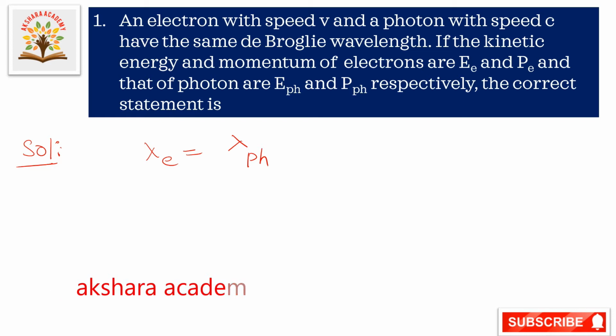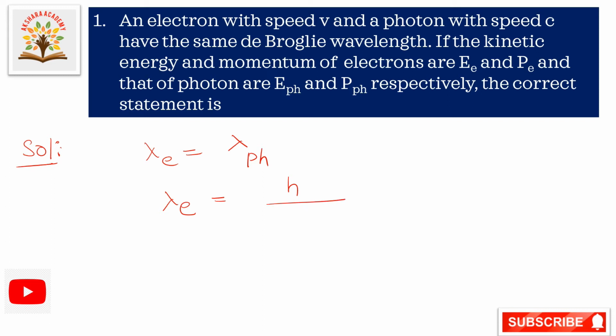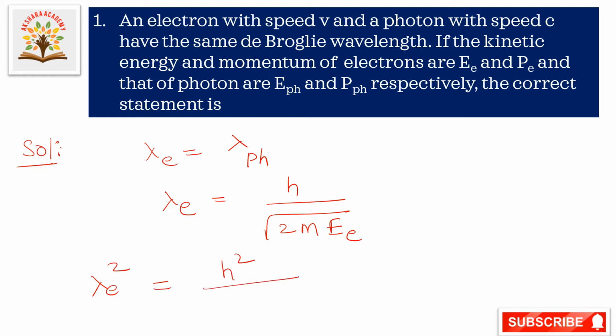So from this we are writing lambda E is equal to h by root of 2mE. Taking squares, lambda E square is equal to h square by 2mE, as the root and square cancel.